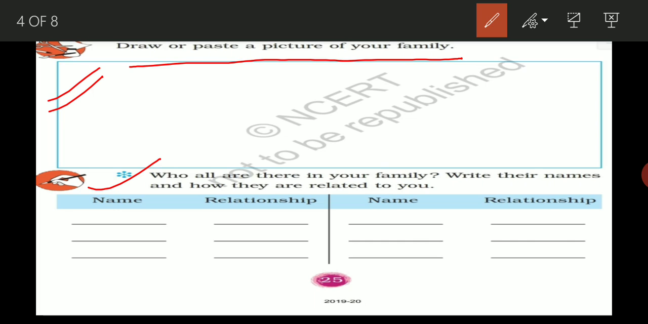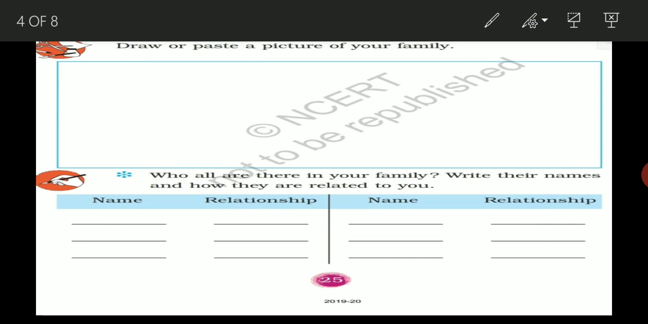Okay, and then I will write the relationship here. Suppose I have written the name of my father, and for relationship I will write father. Okay, I wrote the name of my mother, and for relationship I wrote mother. Brother's name and brother. In the same way you will write the names of your family members.